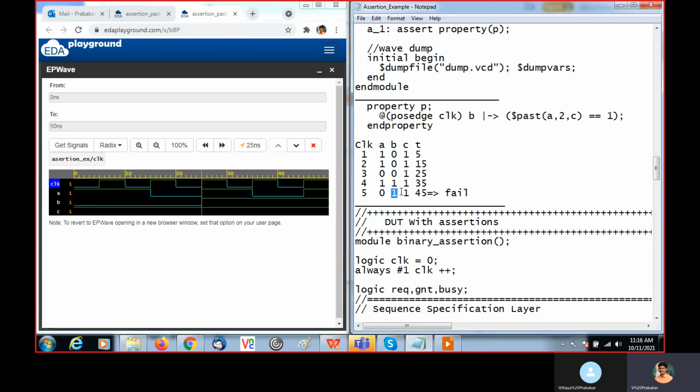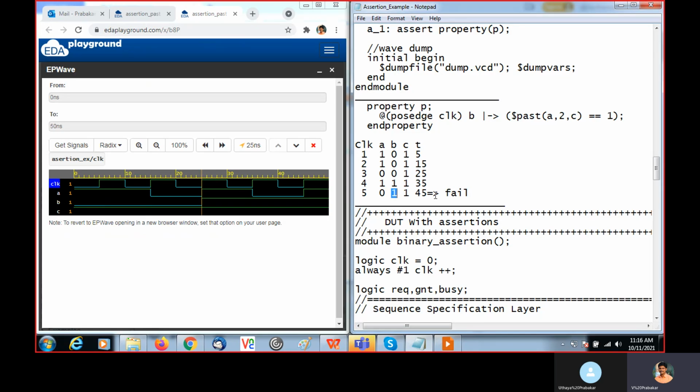Then next here also B value is 1. We move as previously indicated. Here the A value is 0. We are expecting A value to be 1, but it is 0. C value is 1, so it enables this and we are checking, A value is 0. So there it is failed.